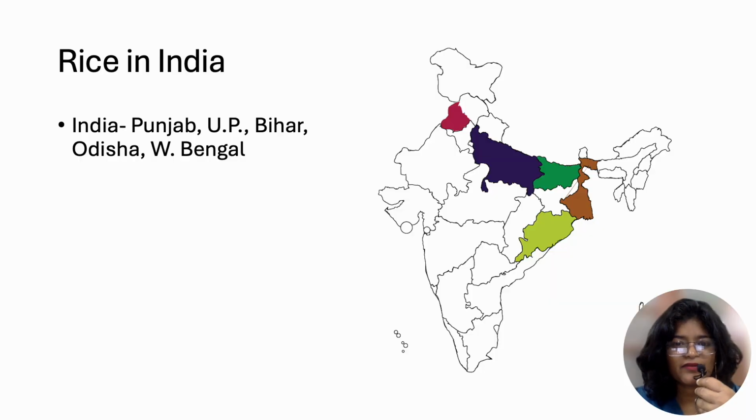In India, rice is grown in Punjab, Uttar Pradesh, Bihar, West Bengal, and Odisha.